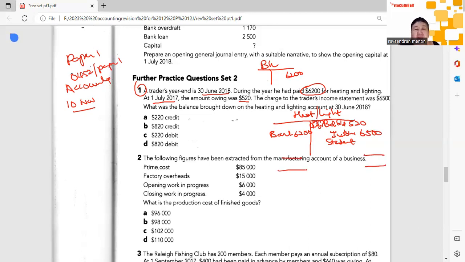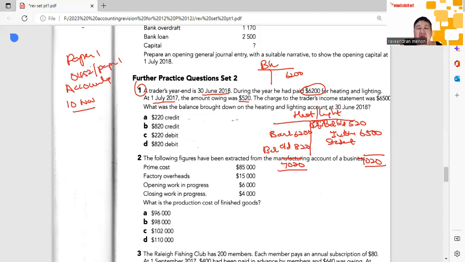So what was the balance brought down? These are questions that I've done with my students, so I know the quality of the questions, hence I like it. On the right hand side would be obviously 7,020. Left hand side should also be 7,020. Therefore, you have a balancing figure of 820, and this is called balance carried down.